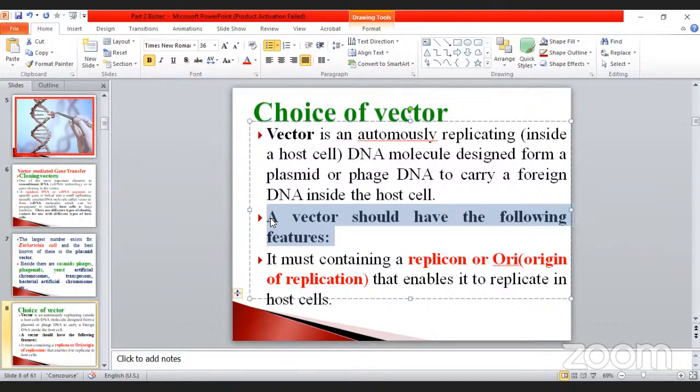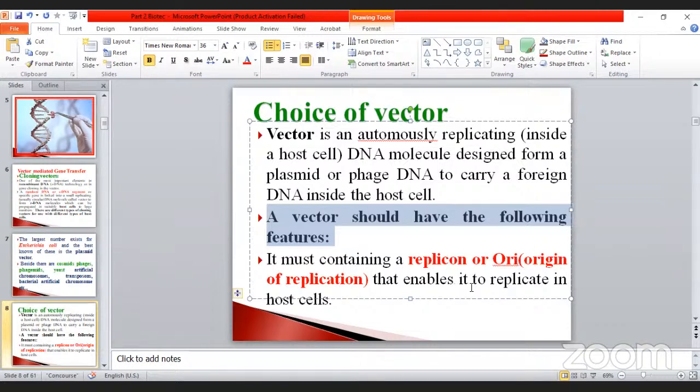It must contain a replicon, which undergoes the replication process, or ori. You have already studied the ori gene: the replication process starts at a particular position or location, and that particular gene is called the ori gene, otherwise called the origin of replication, the initiation stage.